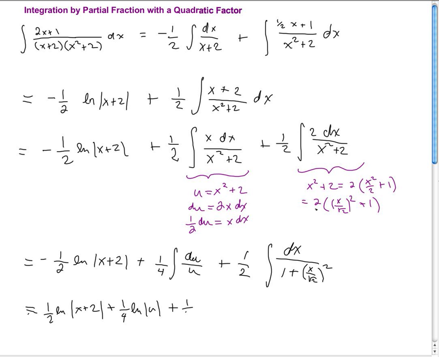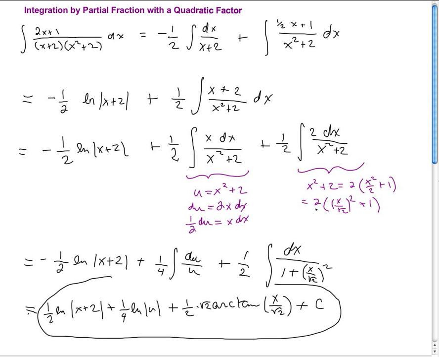Well, it's going to be 1/2 times, this is an arctan of x over square root 2, basically, and let's figure out what constant we have to multiply it by. Arctan of x over square root 2. Of course, when I take the derivative of that, I'm going to get the derivative of x over square root 2, which is 1 over square root 2, so I need a square root 2 to cancel that. Since that's just a linear factor, we don't really need a formal u substitution, although you could do it that way. And of course, we have the plus c. And there we have it, our answer.